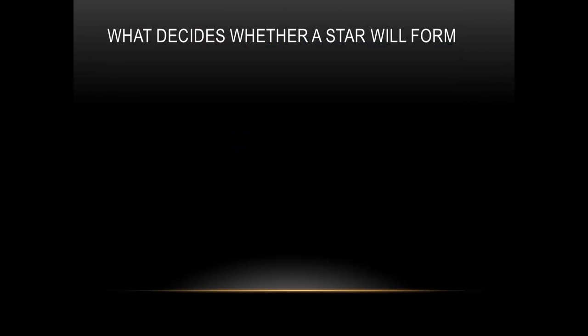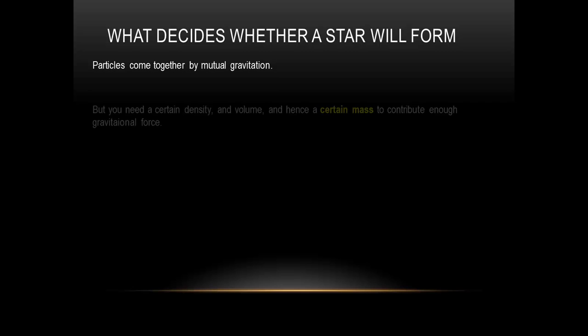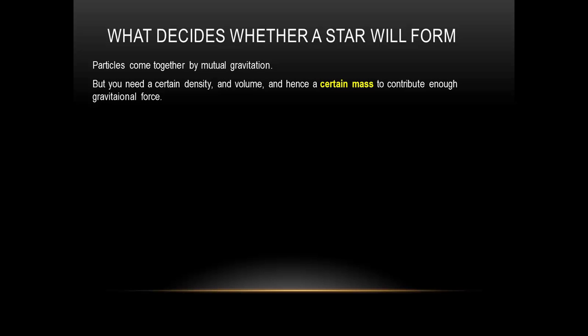So what decides whether the star will form? What is this Jeans criterion? Well, particles come together basically by their mutual gravitation. But you need a certain density and a certain volume, and therefore a certain mass, to contribute enough gravitational force. It also needs to have quite a low temperature. If the temperature is too high, then the particles have too much kinetic energy and they will escape from the mass of the gas.